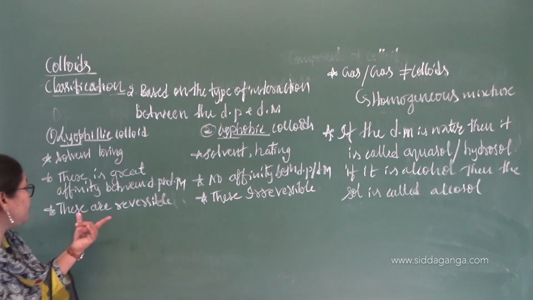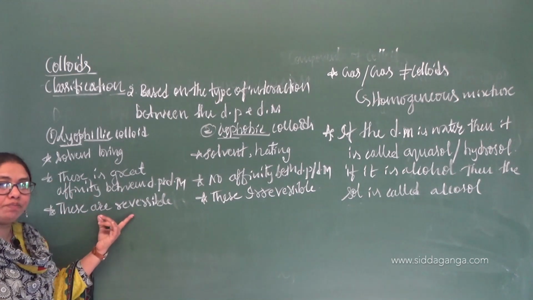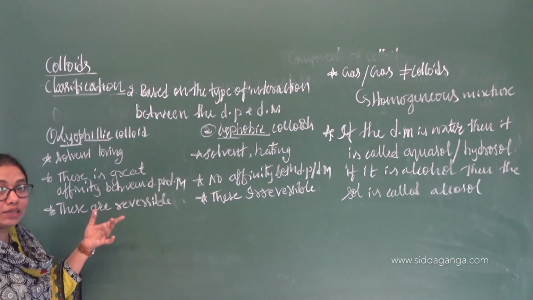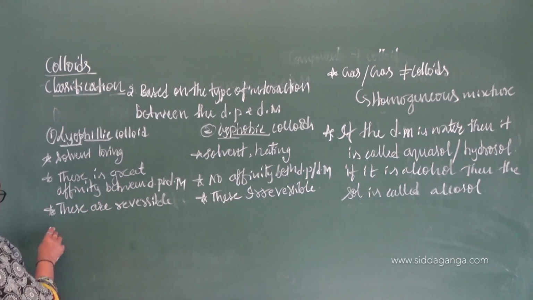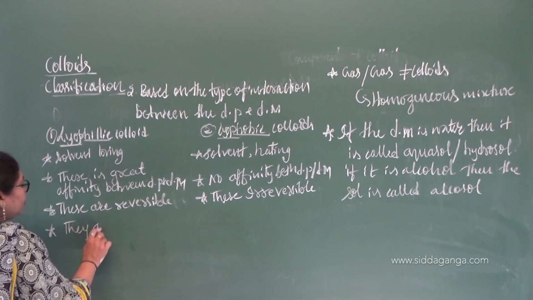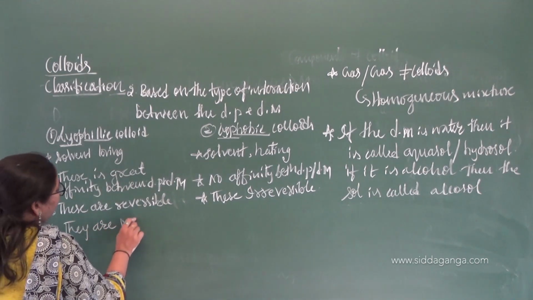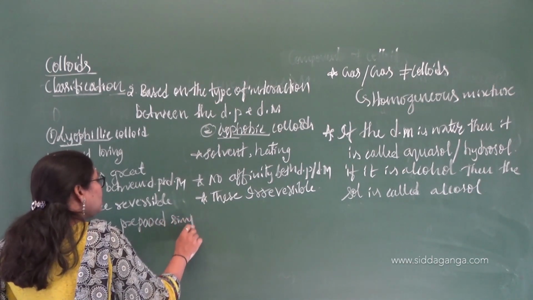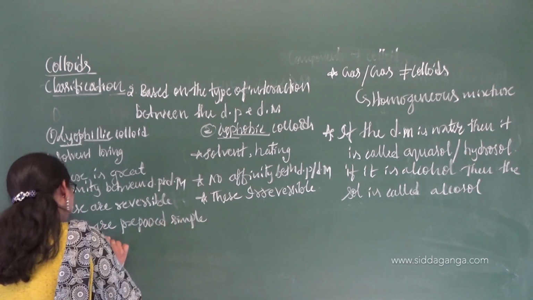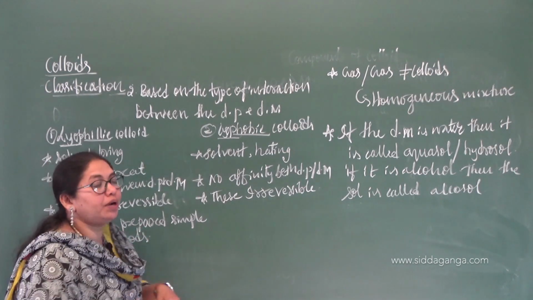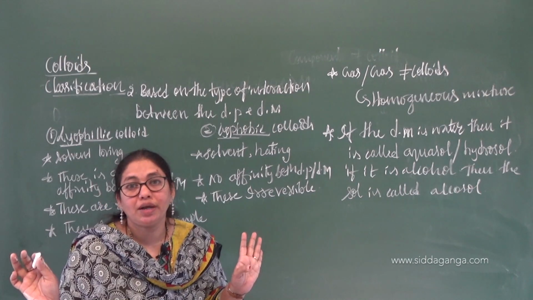So whenever dispersion phase is mixed with the dispersion medium, you are going to get a colloid, that is nothing but the lyophilic colloids. Let me write one more point. They are prepared by simple methods. Just by mixing the disperse phase with the dispersion medium, you are going to get a colloid. That much easy it is.